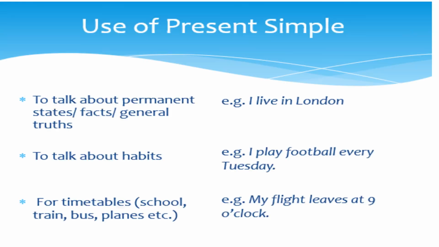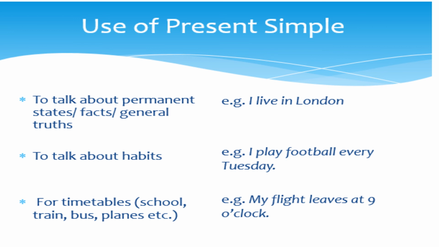The second part was about the uses of the present simple, and we said that we have at least 3 important usages: permanent states, timetables, and habits.